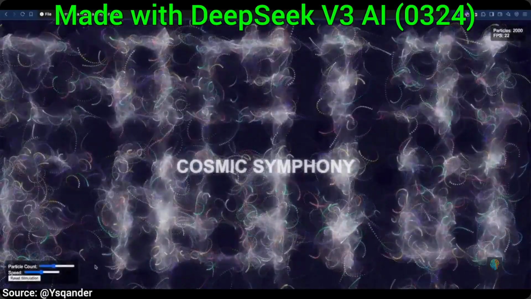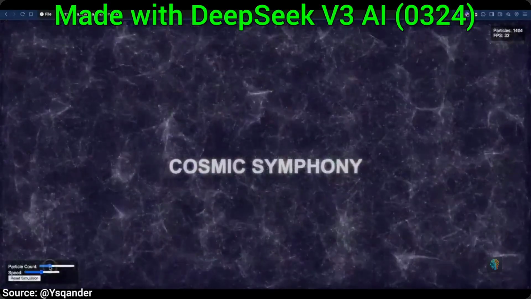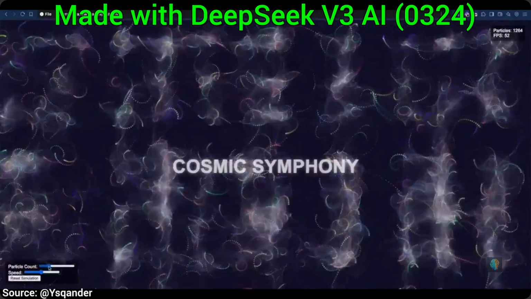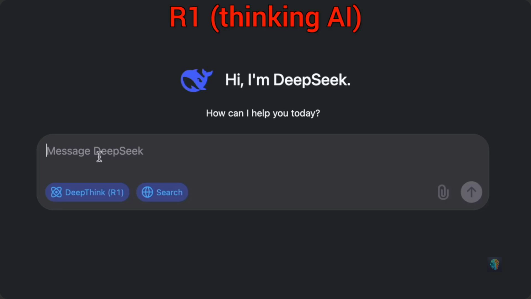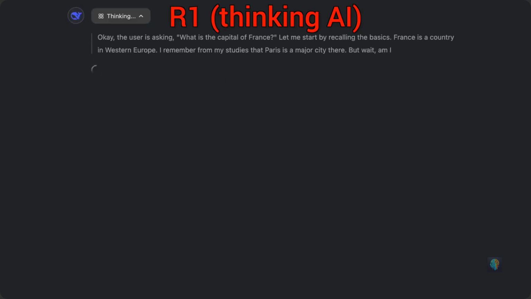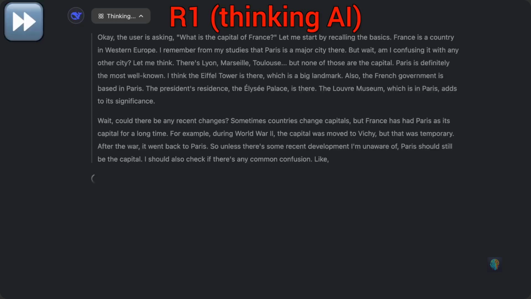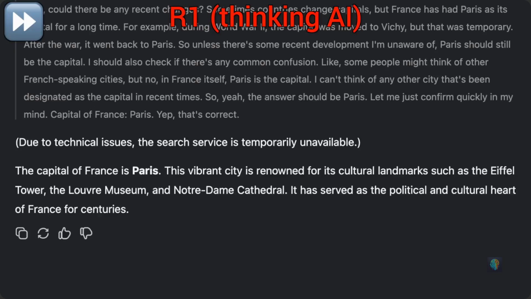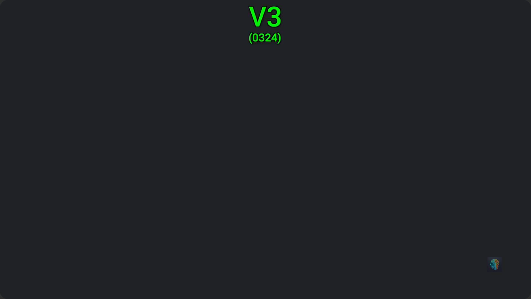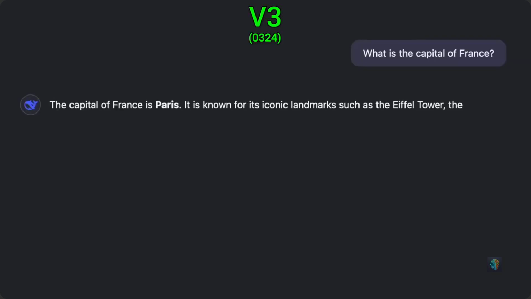Reasoning AI. Is that a good thing? Well, allow me to demonstrate it. Let's ask the earlier Reasoning AI DeepSeek R1 what is the capital of France. And it is thinking and thinking and still thinking. Goodness. And then, of course, it gets it right. However, when we ask the new V3, look, we get an answer instantly.